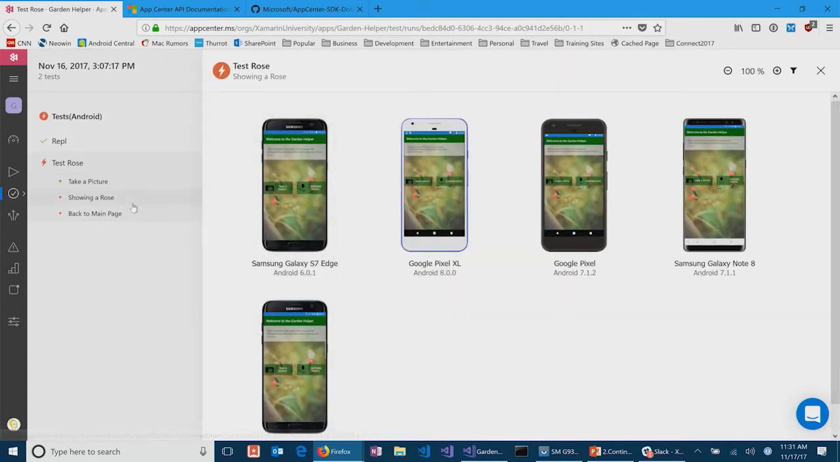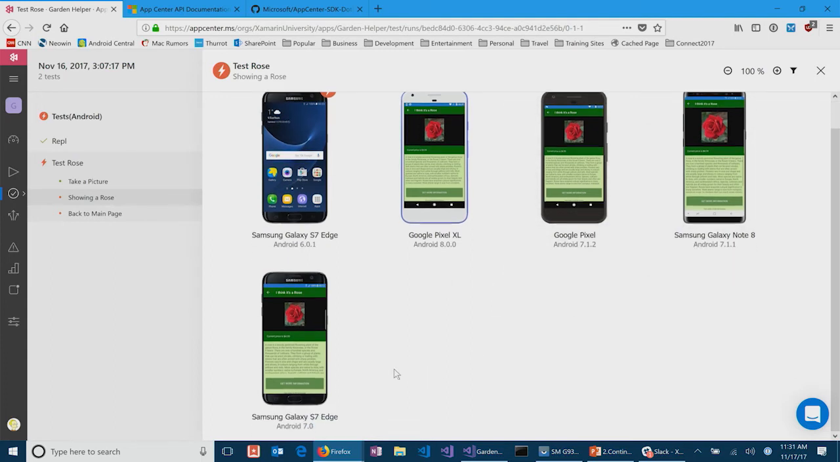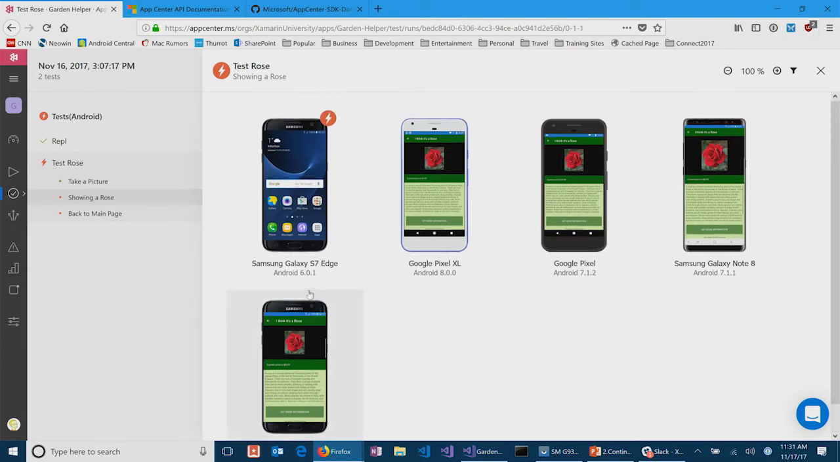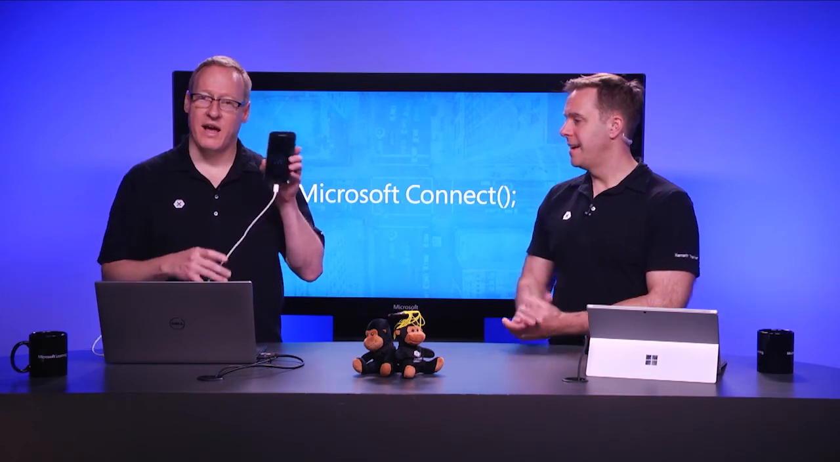So take a picture showing a rose, right? Notice what happened here is these 4 devices here, the Google Pixel and the Samsung Galaxy Note 8 and the Samsung Galaxy S7 Edge running Android 7, all worked successfully, but for some reason the Samsung Galaxy S7 Edge running Android 6 crashed. This is really interesting because these are all popular commercial devices. Yep. They superficially seem very similar. Yeah, in fact, I have a Galaxy S7 Edge. And your local testing has been working as well. My local tests work just fine, but I'm running Android 7.